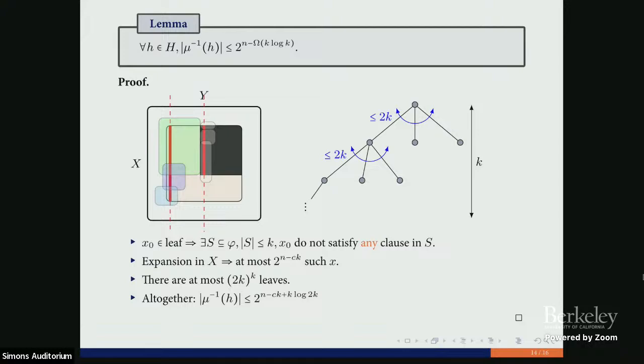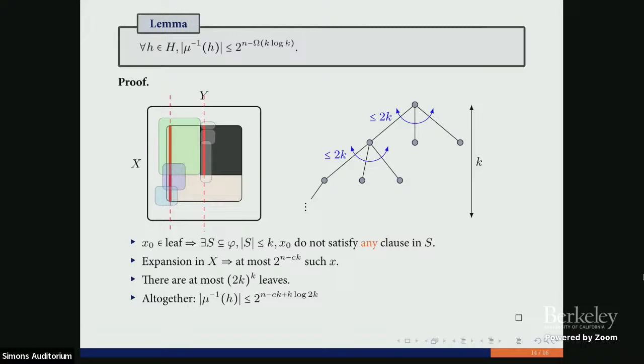We may assume that it equals k, such that x does not satisfy any clause from this subformula. And the expansion property says that we do not satisfy any clause from this part of the formula. That means that we fix at least c times k number of variables